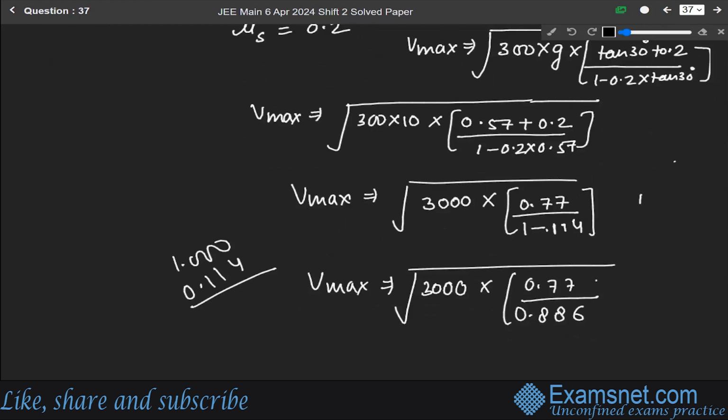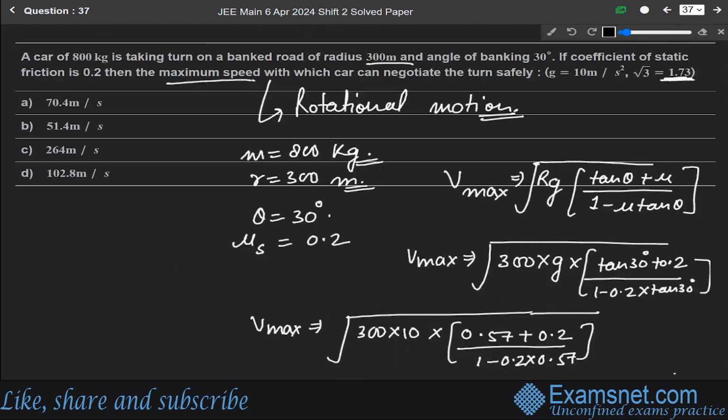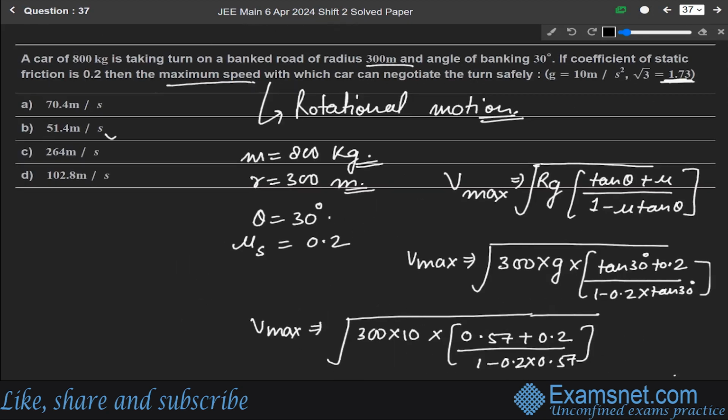0.886. So solving it, we get V max as 51.4 meter per second. This is the final answer. Okay. 51.4 meter per second means option B is the correct answer.